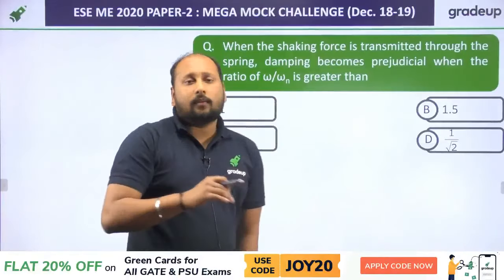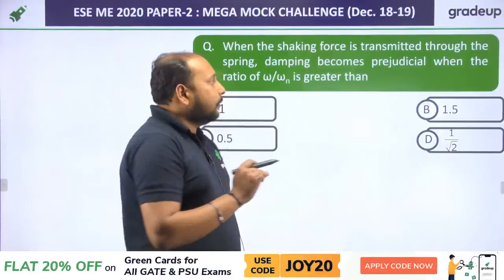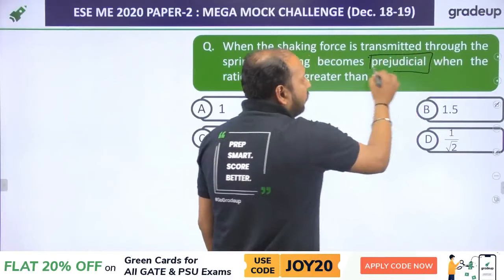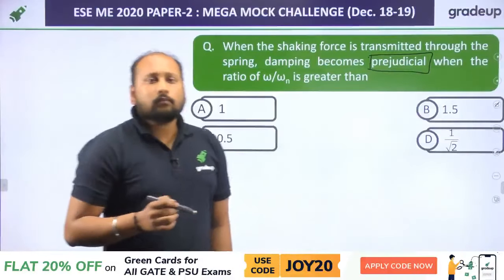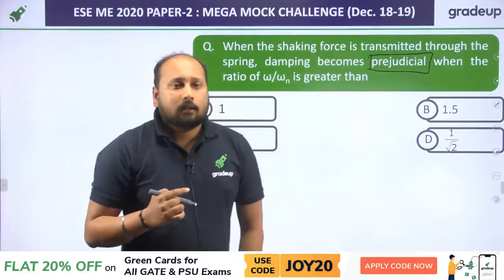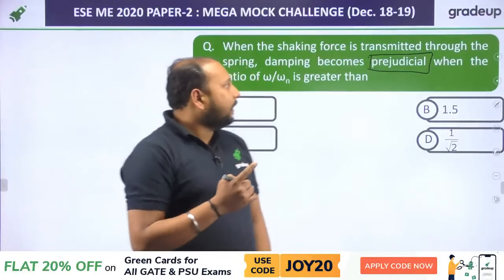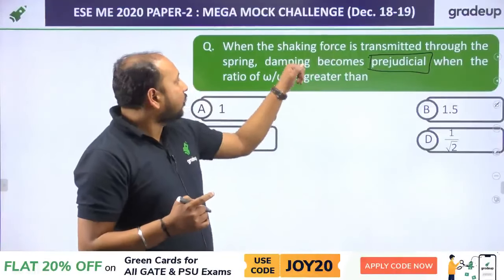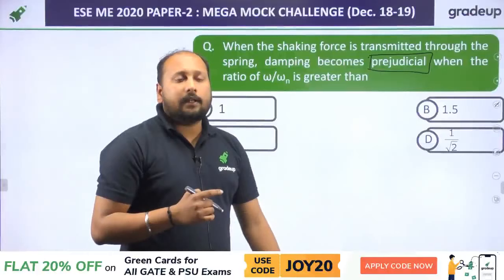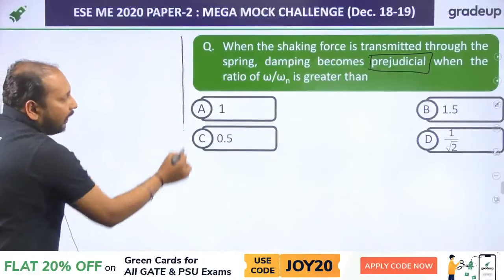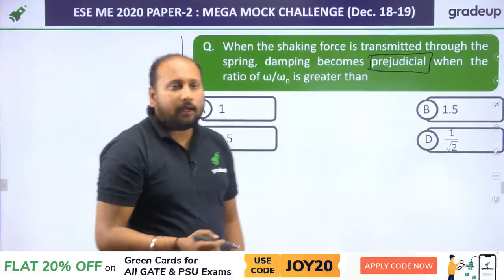They are asking this question from the theory of machines, vibration topic. And what is the meaning of prejudicial? Can anyone tell me what is the meaning of prejudicial? Now, prejudicial basically means detrimental or decreasing. Fine. So they are asking what should be the ratio of omega by omega n such that your damping will be prejudicial, or we can say detrimental. So those who have solved, I hope you might be knowing. Those who don't know,